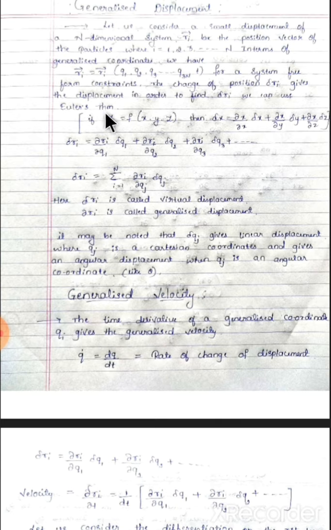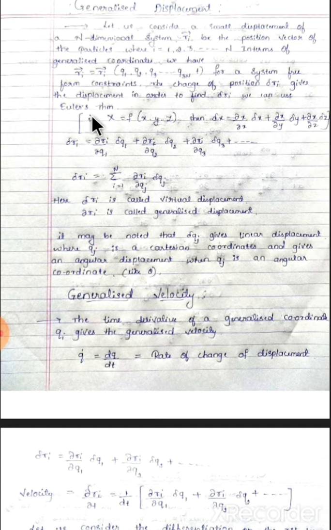for a system free from constraints. Already you know about generalized coordinates free from constraints. The change of position, delta Ri, where Ri is the position vector, gives the displacement. In order to find delta Ri, we can use Euler's theorem. So we want the generalized displacement, which means we want delta Ri, and so we are using Euler's theorem.